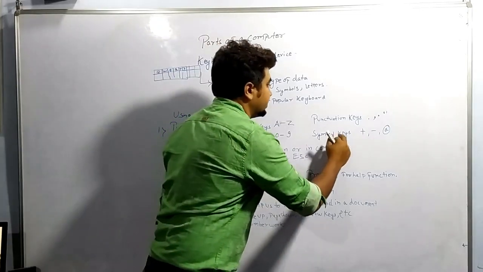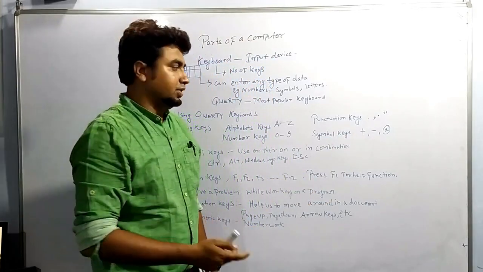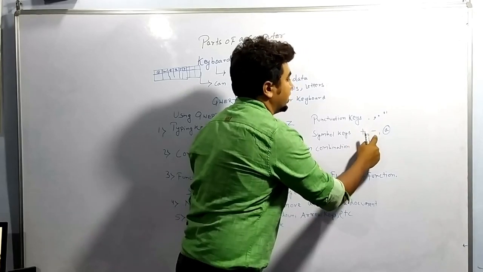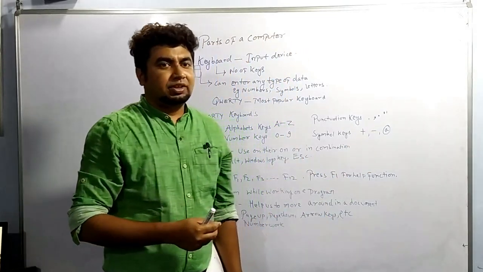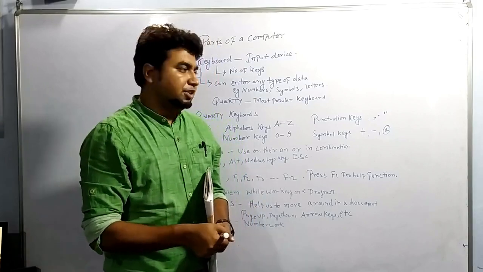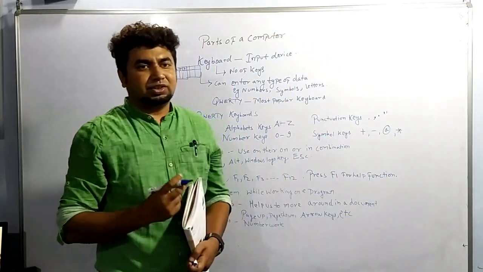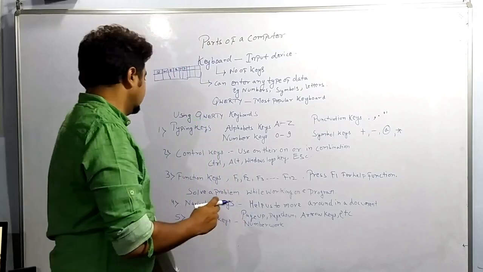Now symbol keys are also there. Symbol keys are some of the symbols you must be familiar with. Plus, minus, at the rate. Then the multiply sign we are using, star. We are using the star sign as multiplication.